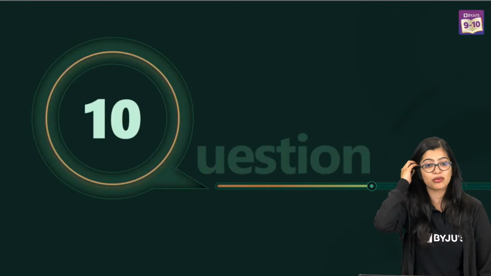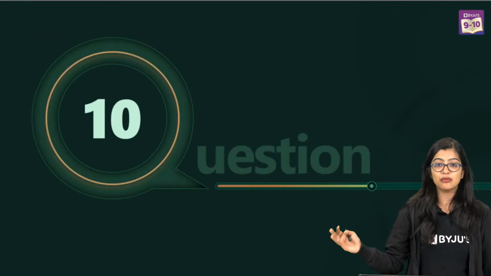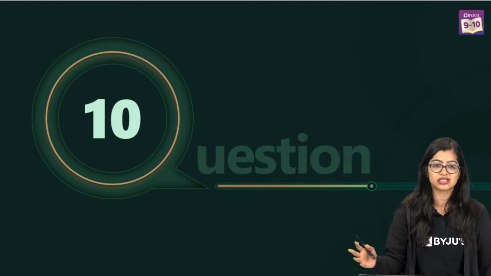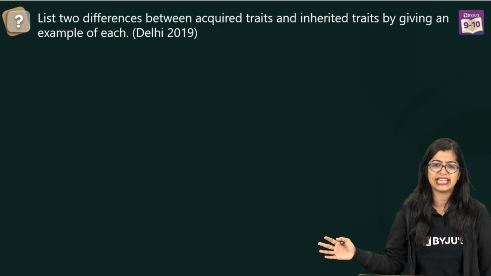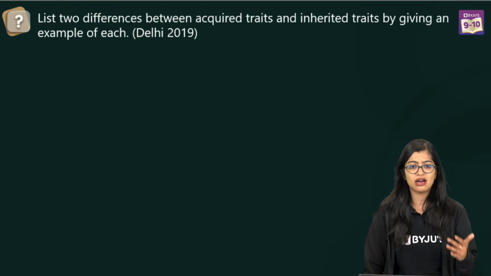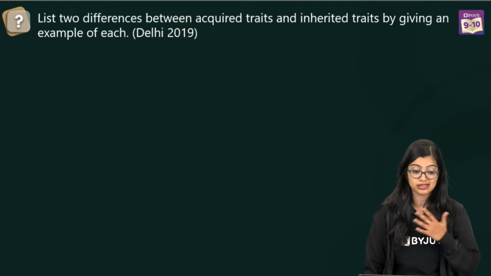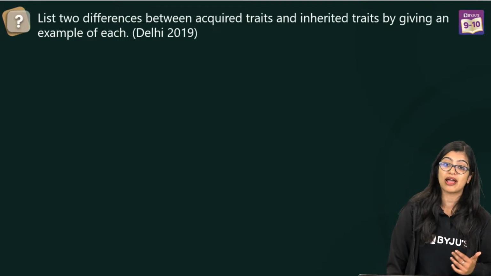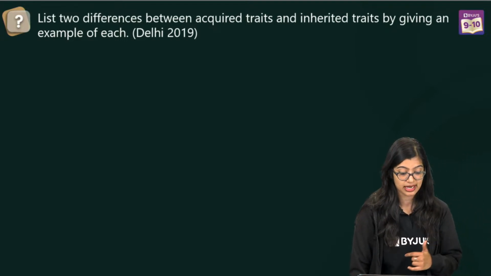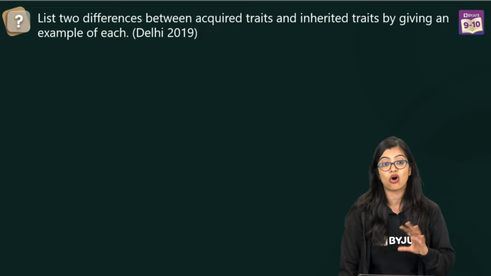So shall we move on to question number 10? Shall we move on? So we have just about 6 more questions and we are good to go. Very easy questions. Again, a repetitive question that is there, that is to list the differences between acquired and inherited traits, right? By giving an example of each.